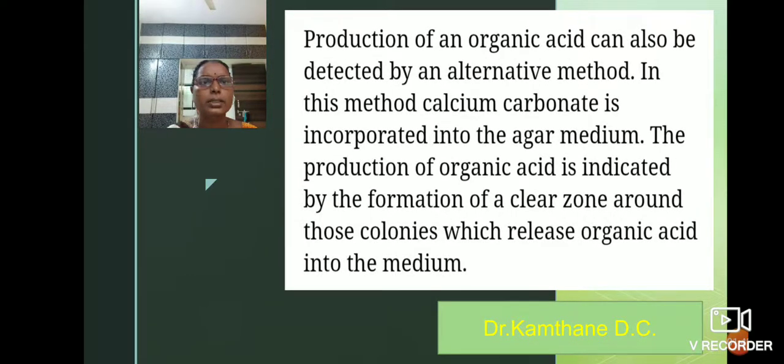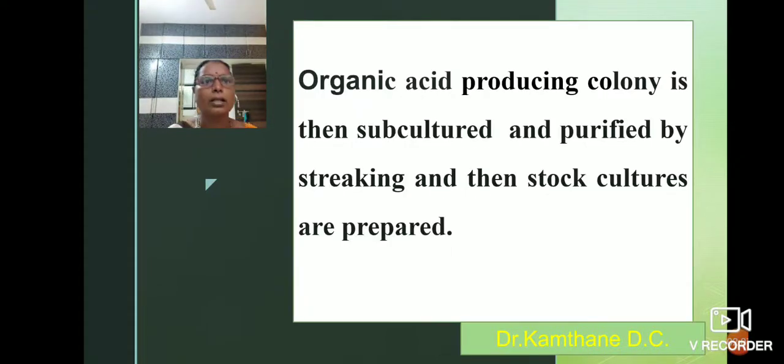Production of an organic acid can also be detected by an alternative method in which calcium carbonate is incorporated into the agar medium. The organic acids produced by the microorganism cause the dissolution of the calcium carbonate around them, showing a zone of clearance around the colony. The organic acid producing colony is then subcultured and purified by streaking, and from this the stock cultures are prepared.